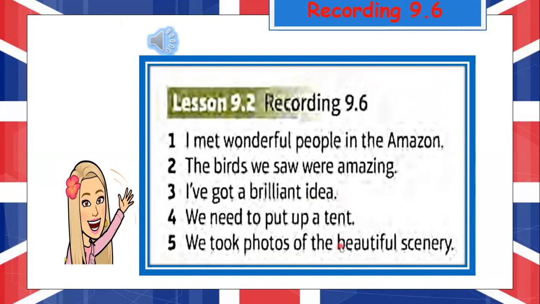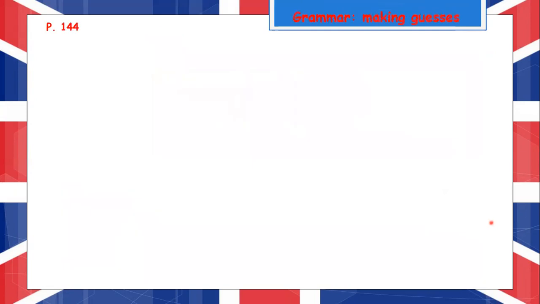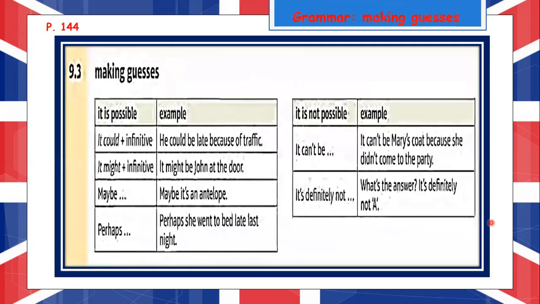So remember in this part, in exercise 3, in American English we say "I have," in British English we say "I got." So it's important to make the difference and to know both options. To continue, we are going to practice the third point of grammar or functions that are making guesses. So when do we use it? Is it possible? With an example, and when it is not possible.